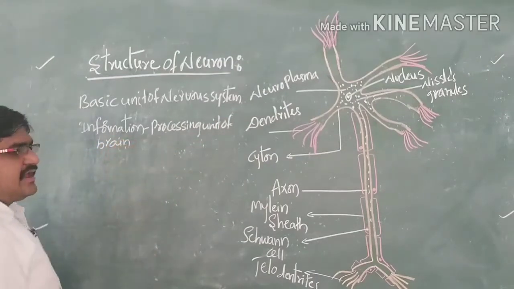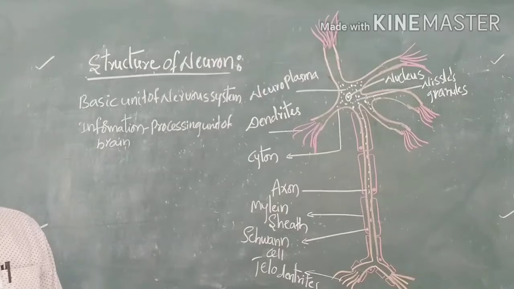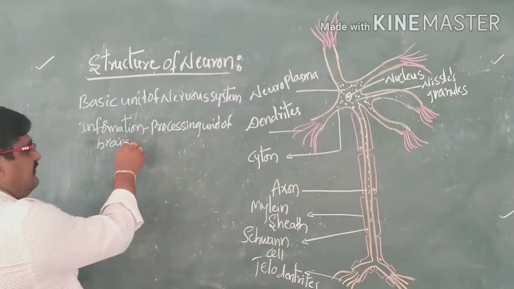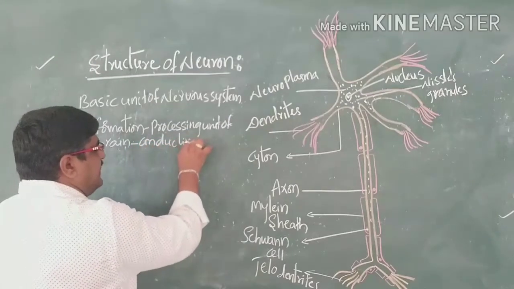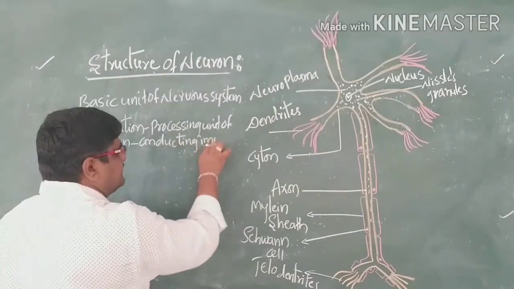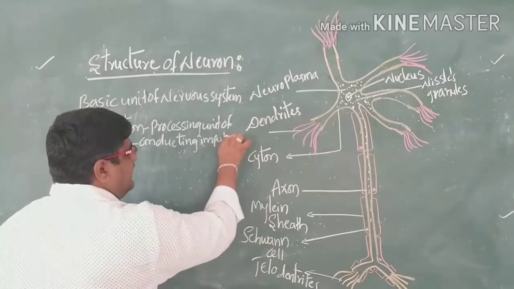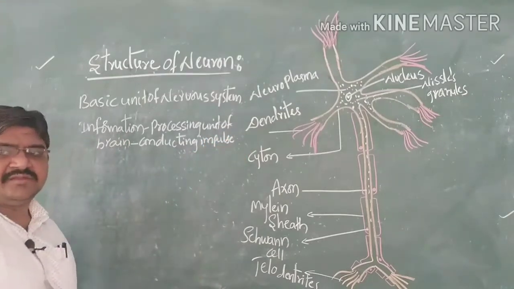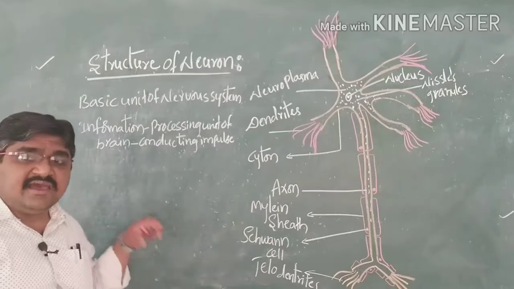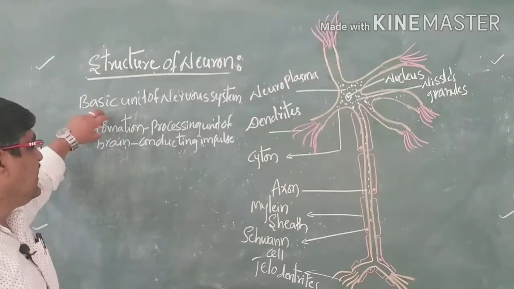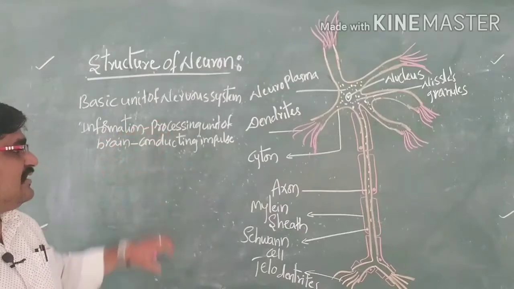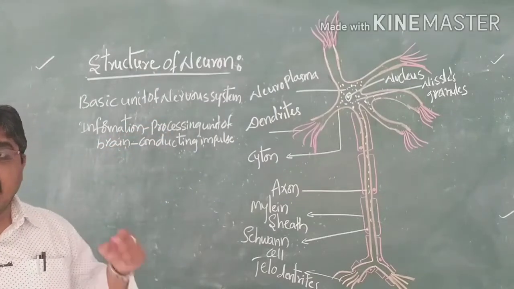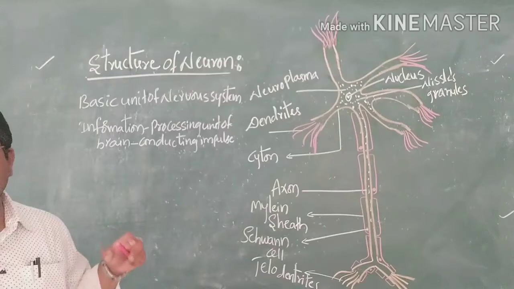These are helpful for communicating, that means for conducting an impulse. These are specialized cells, helpful as the information processing units of the brain, where they are helpful for the conduction of an impulse to the body.